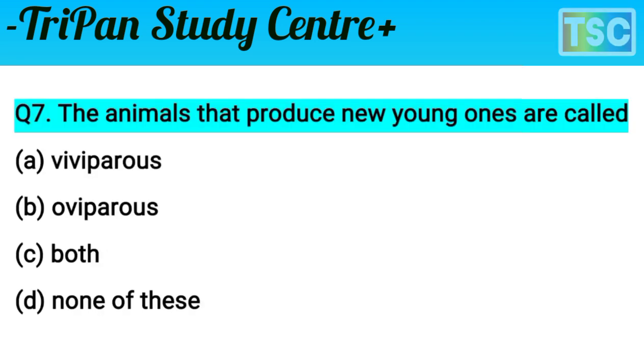Next question on your screen. Question here: the animal that produces a new young one is called. A, viviparous animal. B, oviparous animal. C, both. D,